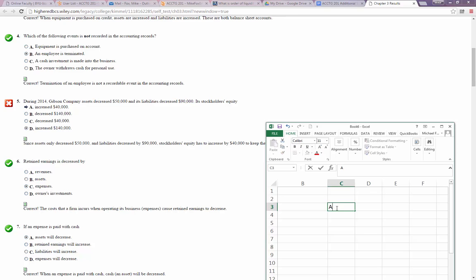So if I say my assets equal my liabilities plus my equity, and then I say that my assets, and again, when I did it at first, I tried to do it too quickly. I did it in my head. I wrote an increase, but in this case, it's a decrease of 50,000 to the assets. And the liabilities are a decrease of 90,000.